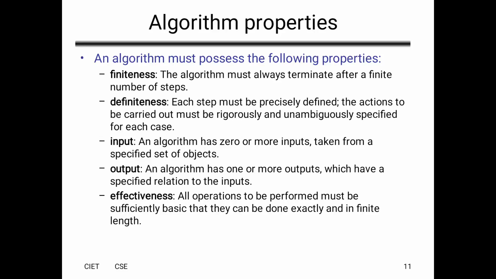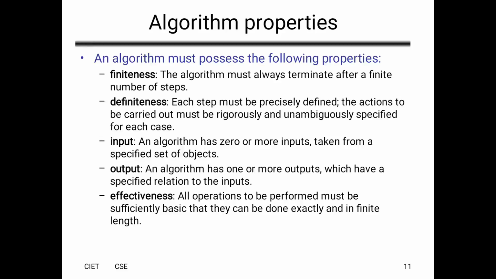And output must be based on the input, whatever input we are giving to the algorithm. So based on those inputs we can get the output. So effectiveness: all operations to be performed must be sufficiently basic that they can be done exactly and in finite length. An algorithm can allow only necessary statements, and need not allow any unnecessary statements. This is the effectiveness.